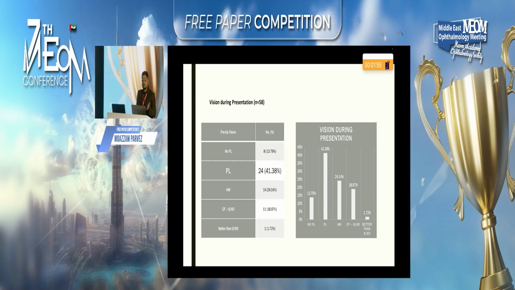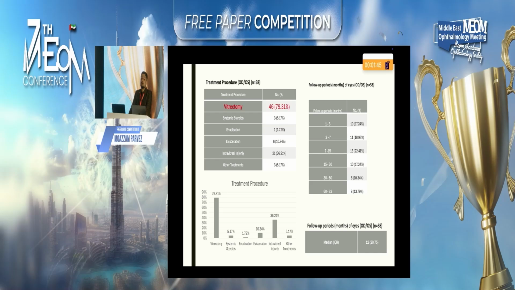Vision, perception of light was the most common presentation with the kids presenting. No PL was seen in 8 cases. Treatment procedure done, vitrectomy was the most common procedure done, which was done in 46 eyes, that is 79.31%. Enucleation was required in 1 case, and 6 cases had evisceration.